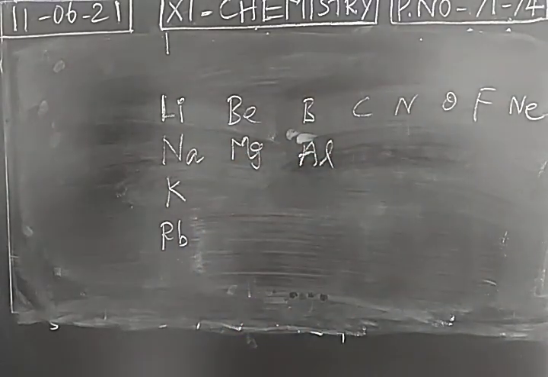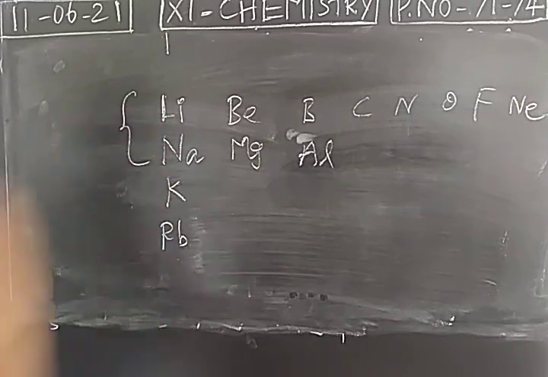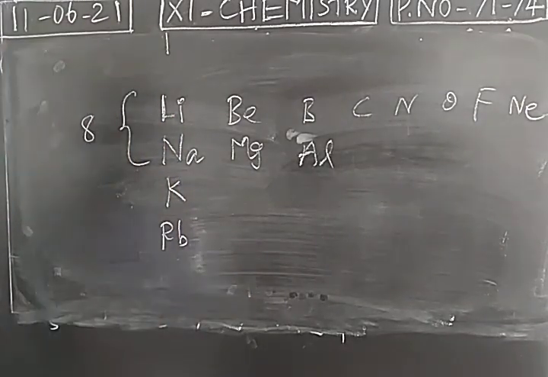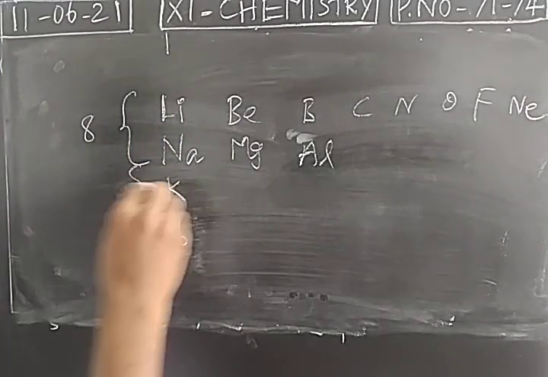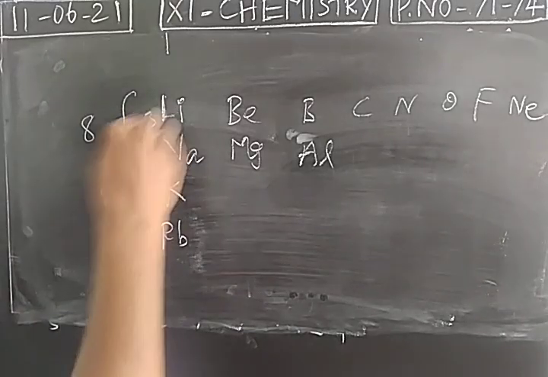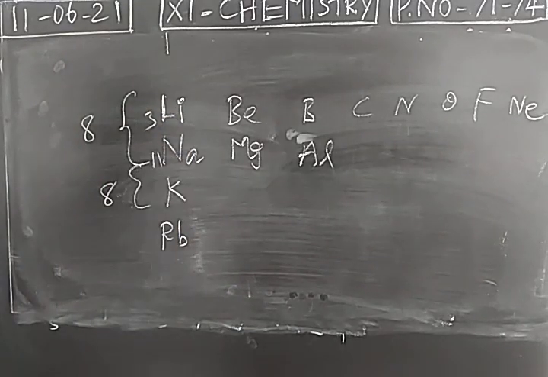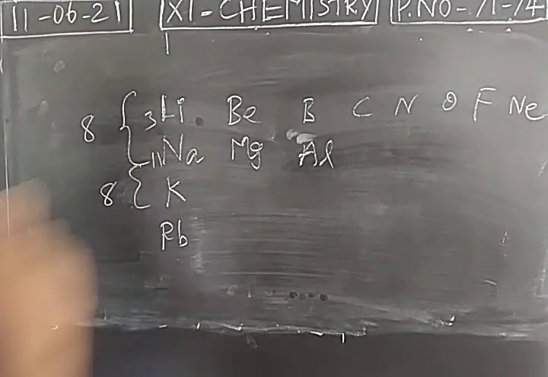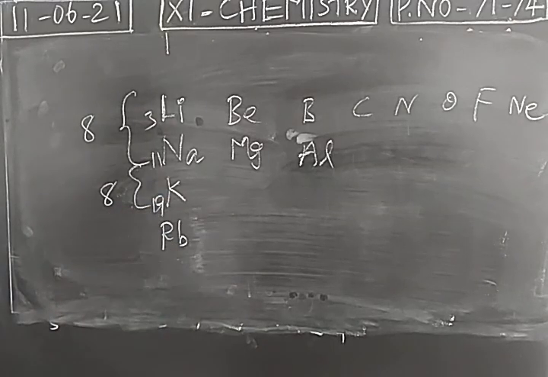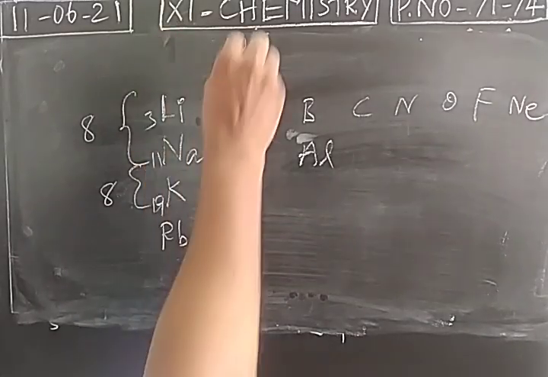When we arrange the elements, those with similar properties are placed in a group, and the interval is the same. For lithium, atomic number 3, sodium 11, potassium 19. So at regular intervals, elements with similar properties are repeated. It is called periodicity.